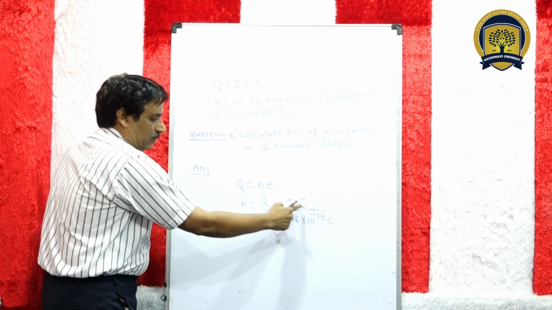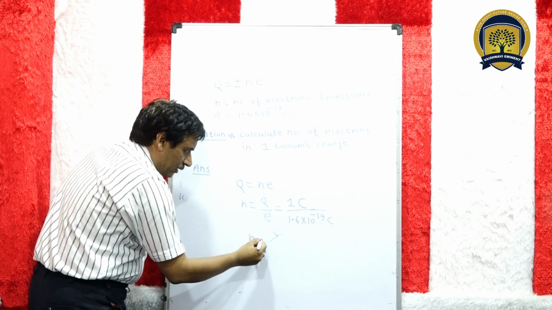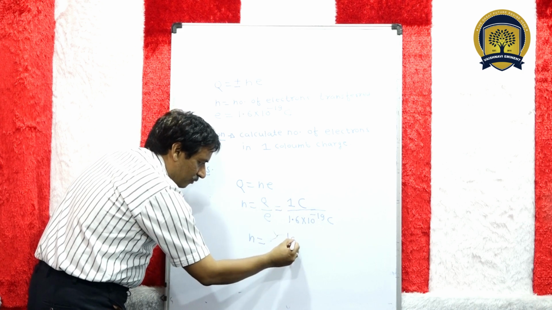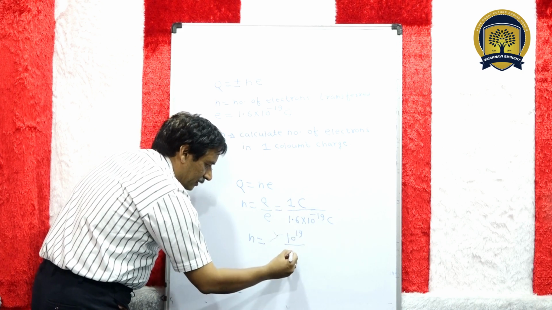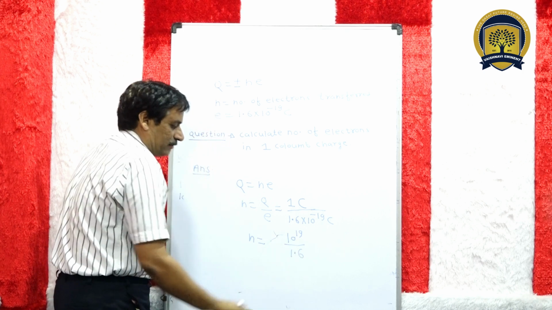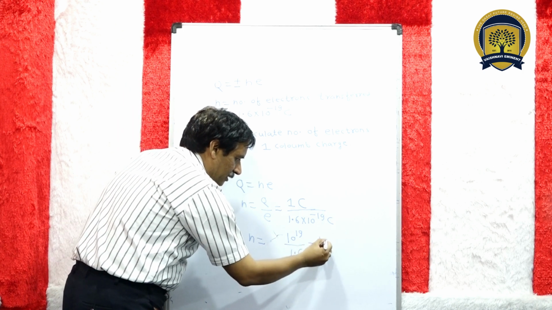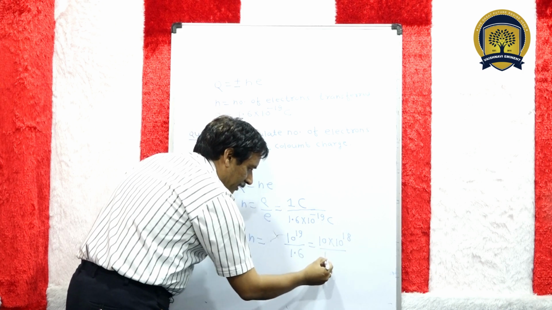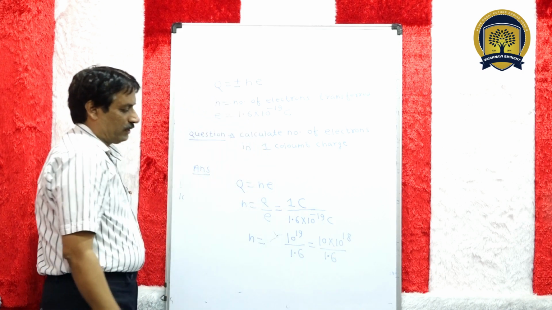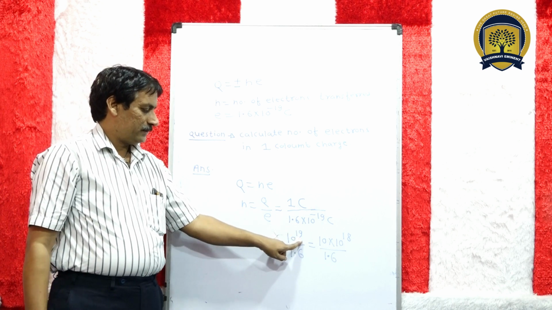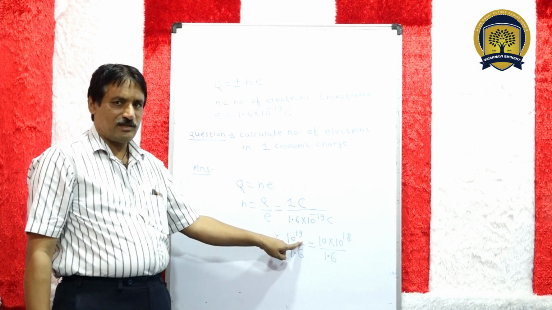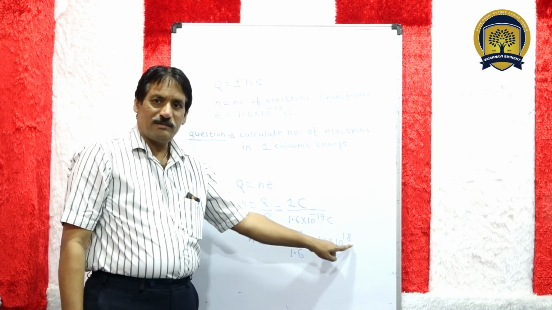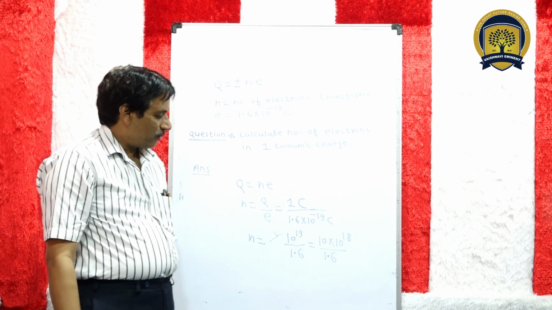Okay. Coulomb, coulomb कैंसिल हो जाएगा, तो n इक्वल टू, ये ऊपर जाएंगे, आ जाएगा 10^19 divided by 1.6. This can be written as 10 × 10^18 divided by 1.6, since 10^19 can be written as 10^1 × 10^18.